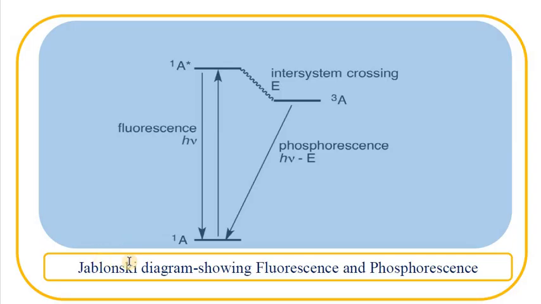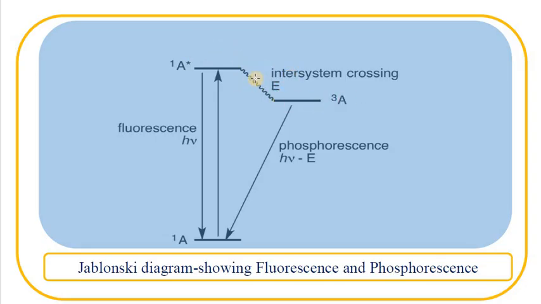In this Jablonski diagram, we can see two processes, fluorescence and phosphorescence. In the previous picture, we saw fluorescence. It occurs when the electrons move from a lower energy state to a higher energy state, and when they come from the higher energy state to the lower energy state, they release radiation in the form of fluorescence. At this excited state, the electron moves from the singlet excited state to the triplet excited state.